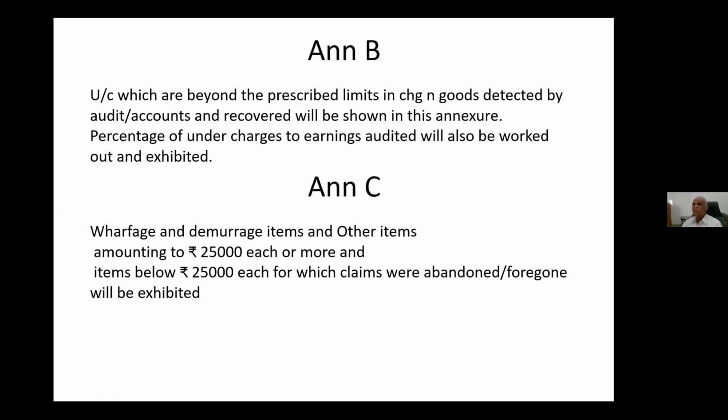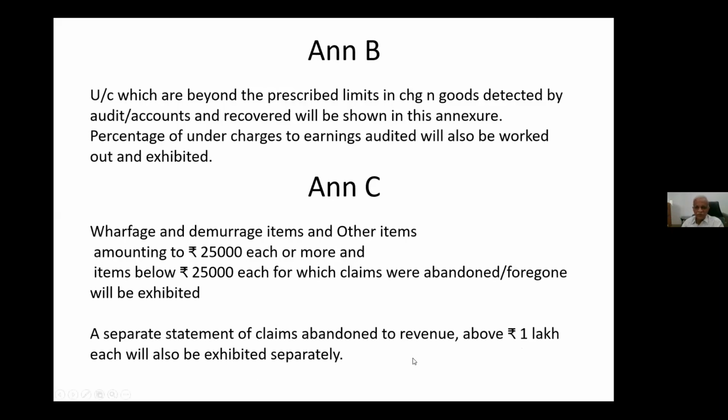Annexure C, abandonment or remission of claims. As I said already, if we forgo warfage and damage and other claims, then we have to indicate it. Here also 2 statements we have to prepare: amounting to 25,000 or more, and less than 25,000. So separately we have to prepare and then audit. This is annexure C. Then a separate statement of claims abandoned to revenue above 1 lakh will also be prepared separately. Very important. 25,000 and more will be indicated, but 1 lakh and above means an important item, so a separate statement we have to include.